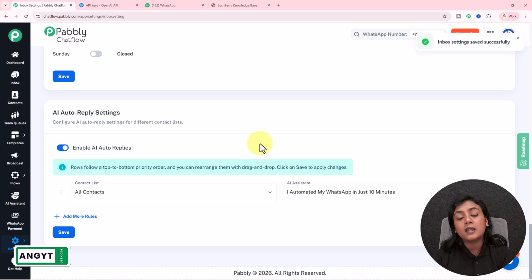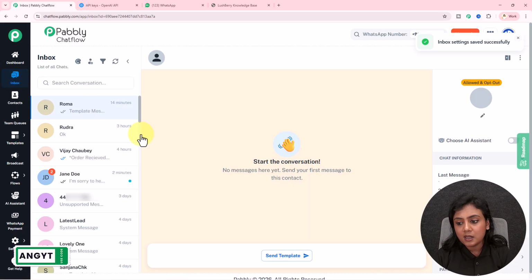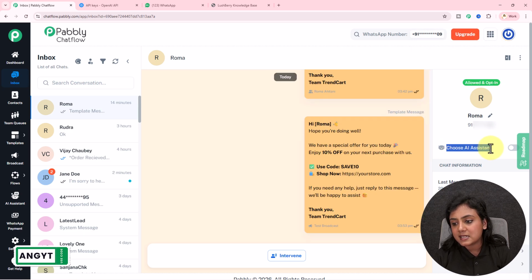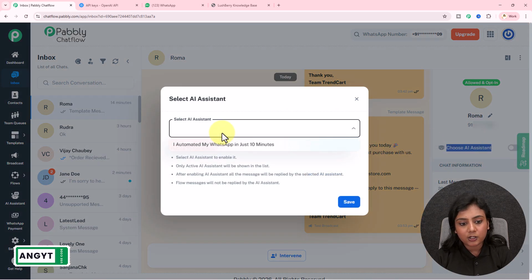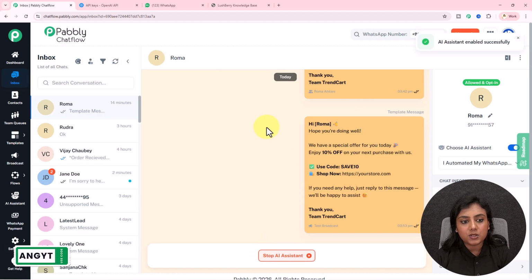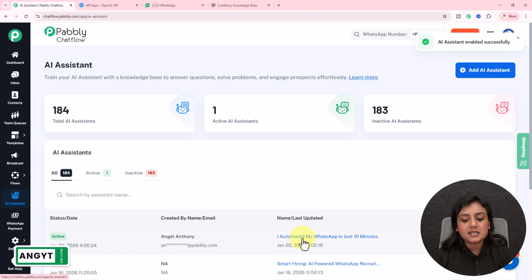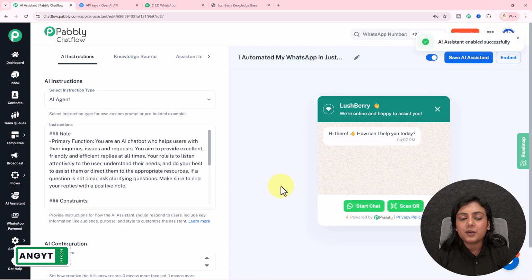Okay, now what if you want this AI assistant to be enabled for a single contact only? For that, go to the inbox section, select any of the conversations from here, go to this choose AI assistant section, toggle this button on, and for this single contact you can enable this AI assistant. Okay, now you will see this AI has been assigned to this contact as well. Okay, this is how you create this amazing AI assistant, that too without any need of coding and programming skills, using Pabbly Chatflow, and automate your WhatsApp conversations right away.